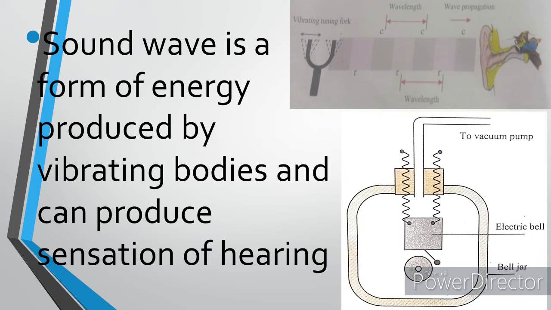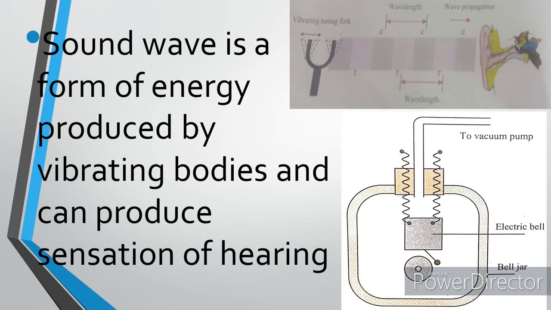Secondly, in your previous class, we talked about work, energy, and power. And under energy, we did mention that sound is a form of energy. So we can also talk about sound as a form of energy that is produced by vibrating bodies. This can be observed when we strike a tuning fork.